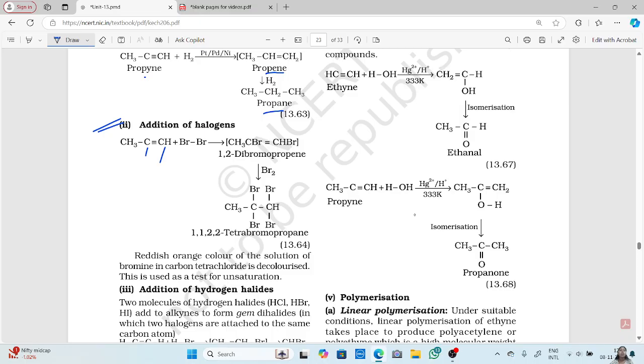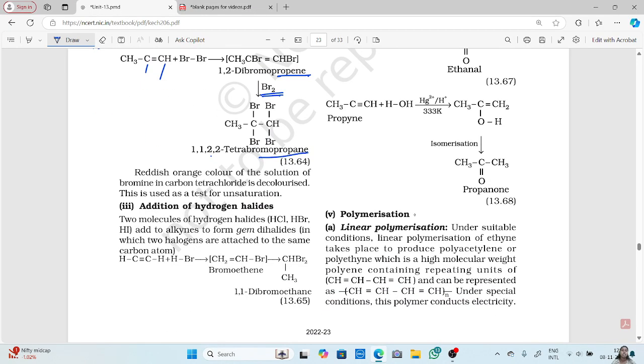So first your propyne will convert into dibromopropene, and then again when you add two more bromine, it will convert into 1,1,2,2-tetrabromopropane. Now the reddish orange color of the solution of bromine in carbon tetrachloride is decolorized. This is used to test for the unsaturation. So here this is used for the test of unsaturation.